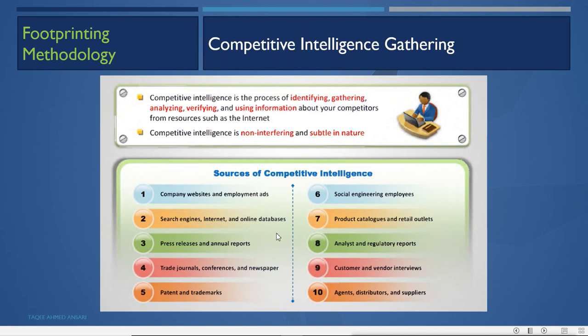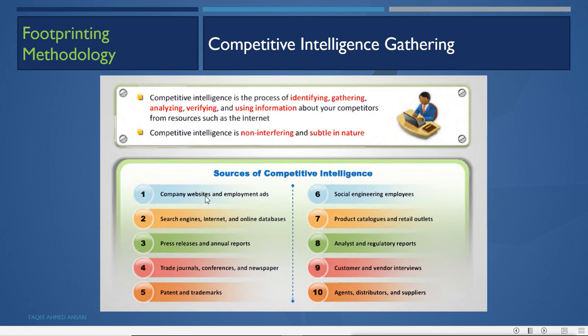So these are the sources of competitive intelligence. They try to get this information from company websites and employment ads, so that they can get the idea of what the companies are up to. Sometimes mistakenly they do put some information on websites that they are planning to do something, and if it is not supposed to be there, they will remove it quickly.